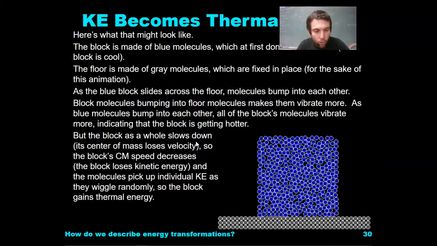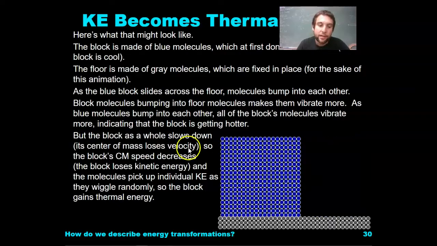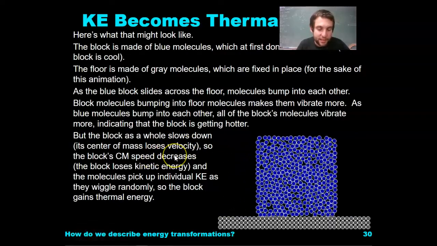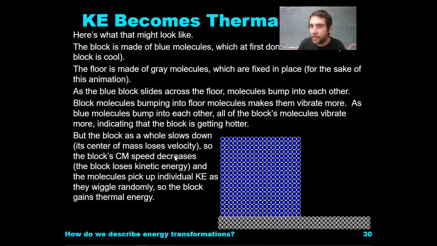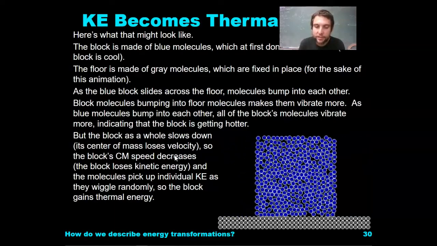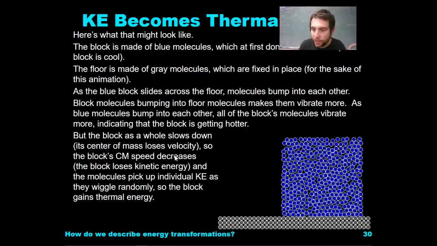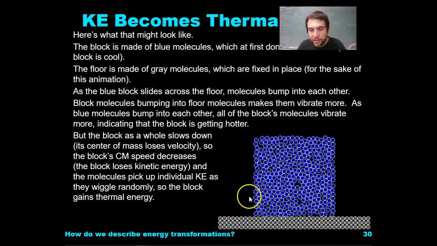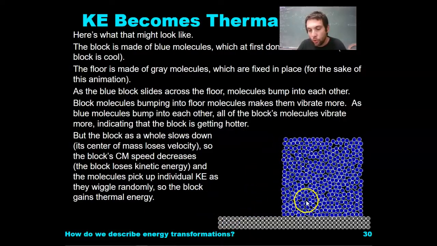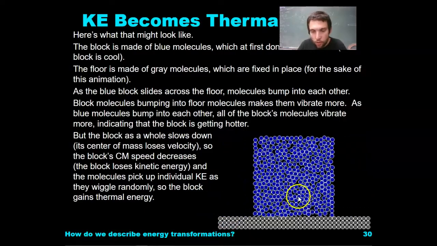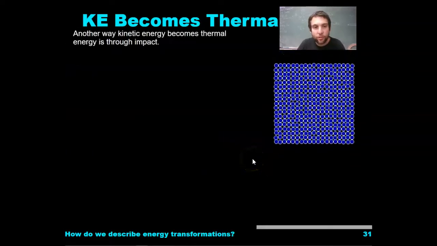But the block as a whole slows down, so its center of mass is losing velocity. The block's center of mass's speed decreases, and the molecules pick up individual kinetic energy as they wiggle randomly, so the block is gaining thermal energy. See that energy transformation. So it starts out moving fast, and the molecules are still, and then as it slides across the floor, it's slowing down as a whole, but the individual molecules are speeding up because they have more kinetic energy, more thermal energy.